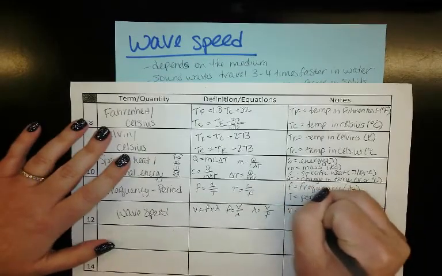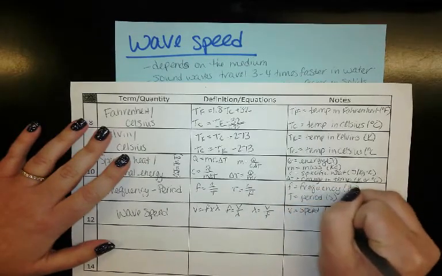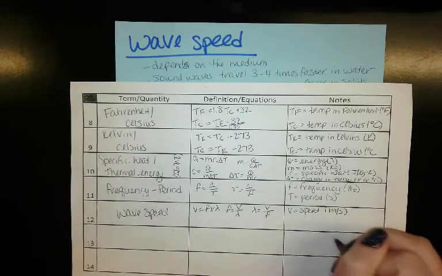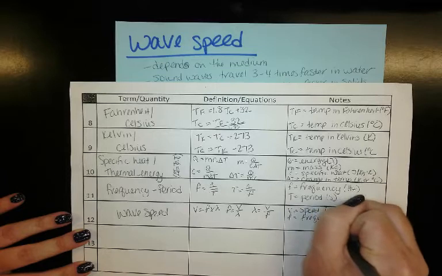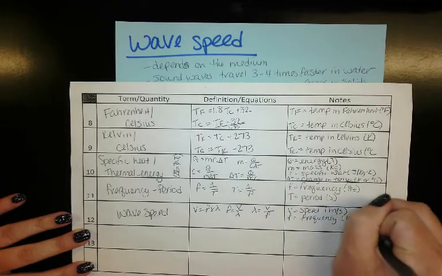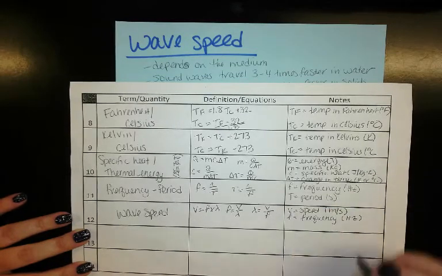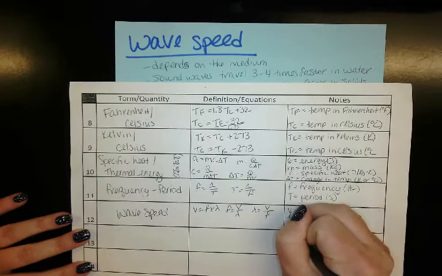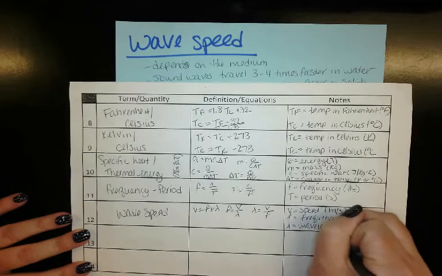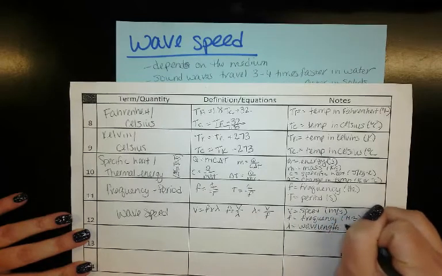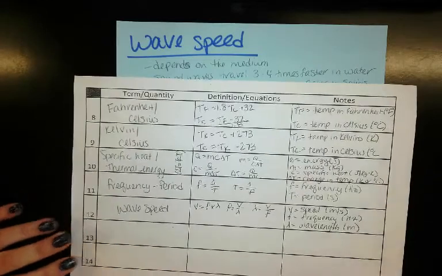So v is still your speed, which is still meters per second. f is your frequency, and that's in hertz, which we just talked about last time. And your lambda is your wavelength, which, since it's a distance, because it goes crest to crest or trough to trough, is going to be in meters.